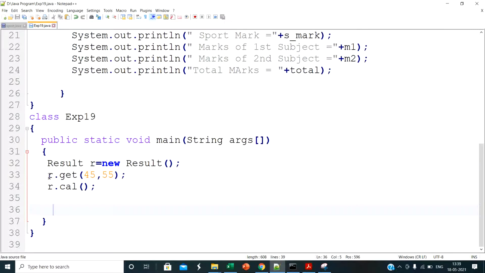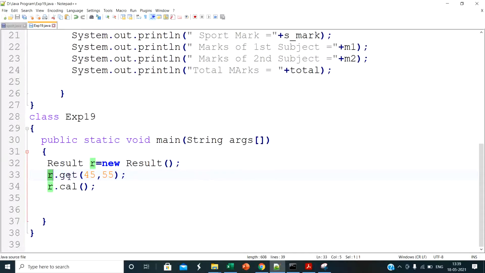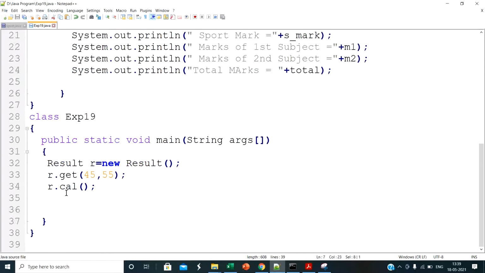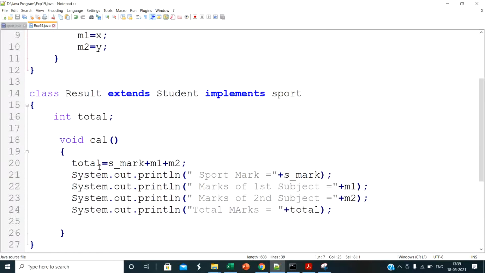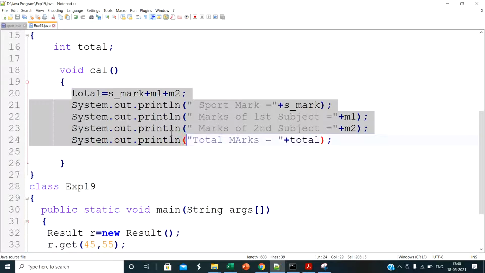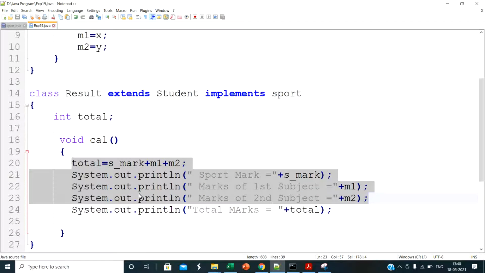Then first I call the get method from student, which is used to take the input and has two integer parameters. Here I pass two parameters, 45 and 55, so m1 is equal to 45 and m2 is equal to 55. Then I call the cal method, r.cal, which executes this part. So this is a simple program to implement multiple inheritance.